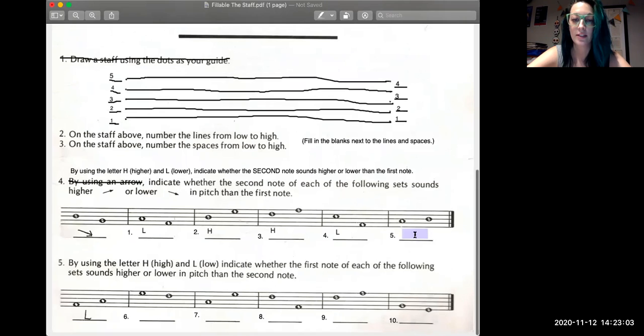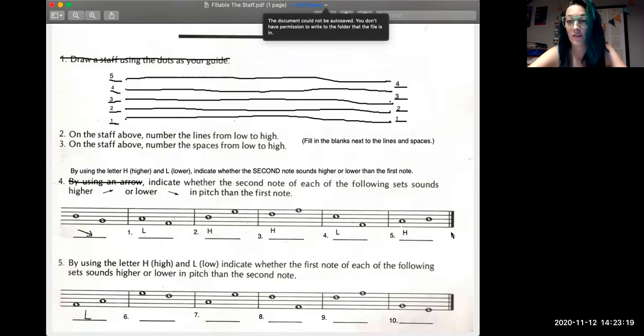And the last one here is going to be number 5. The second note is on line number 3, and the first note is on space number 2. So the second note looks like it's higher on the staff than the first note, which means it's also going to sound higher than the first note. So we're going to put an H for number 5.